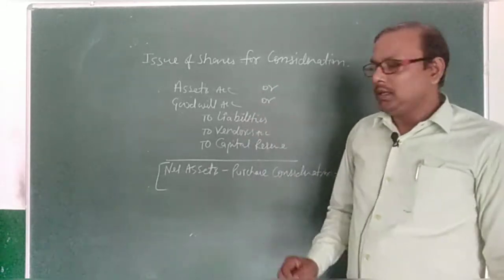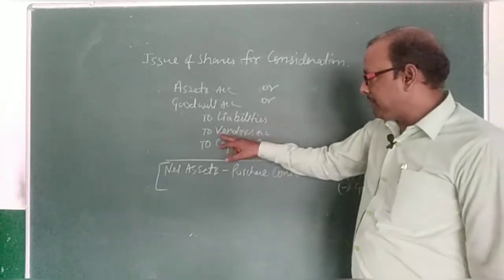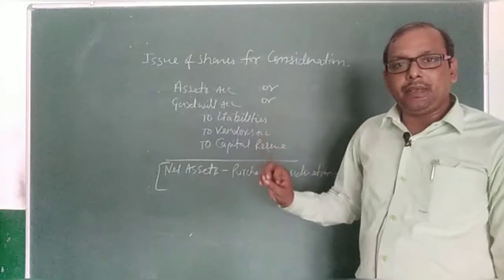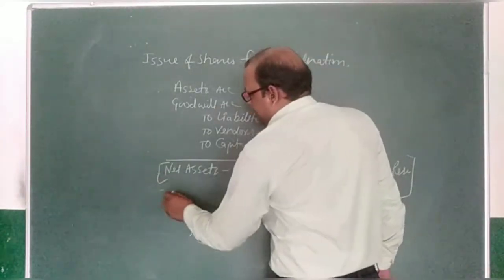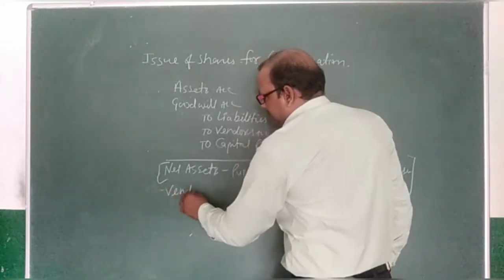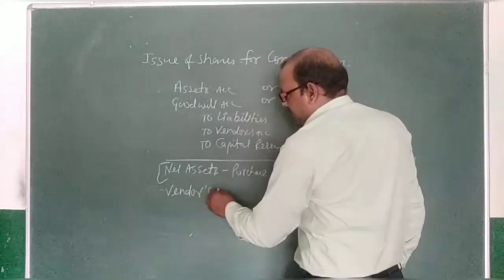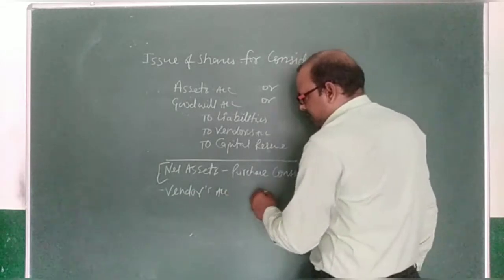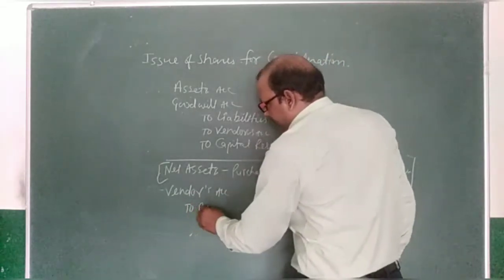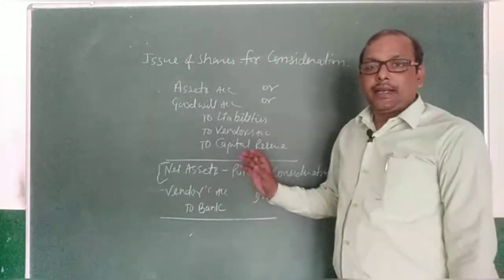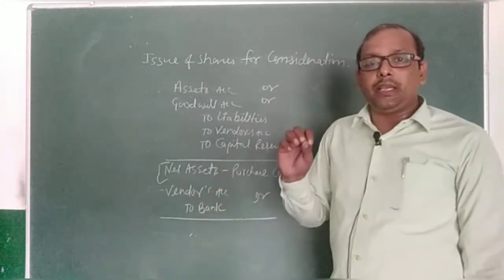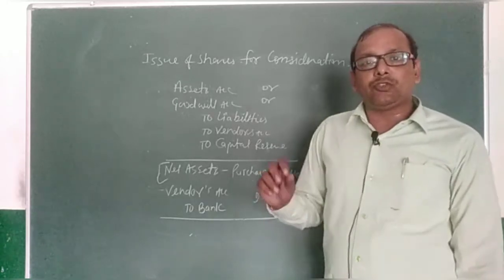After this, the amount which is payable to the vendor may be paid in cash. So for that we can write vendors account debit to bank account, this entry, and the rest of the amount is going to be paid by issue of shares.